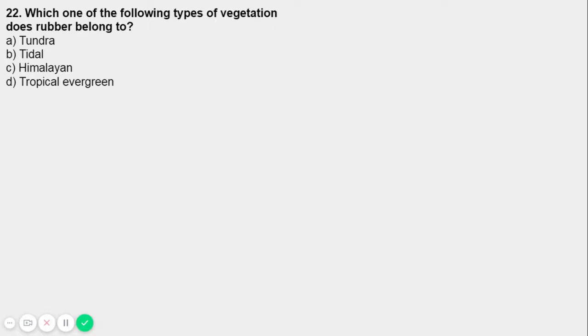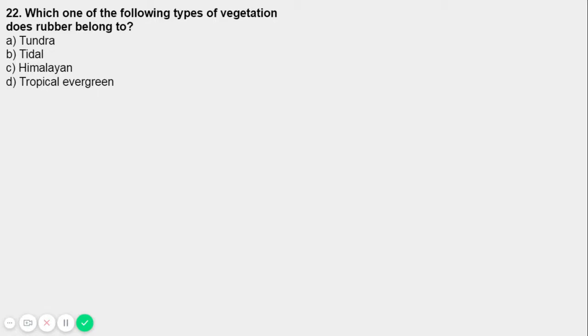Again and again, tropical evergreen is coming up, everyone. So, tropical evergreen, what is tropical rainforest, right? So, the rubber plants. What are the rubber plants? Rubber plants are a type of fast-growing broadleaf evergreen vegetation. It's evergreen vegetation because rubber plants are made of the tropical evergreen only. So obviously that's an easy question.